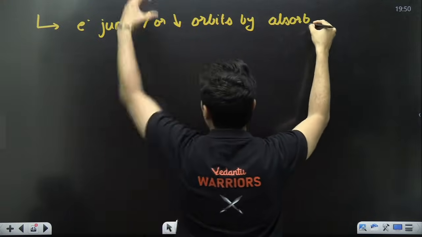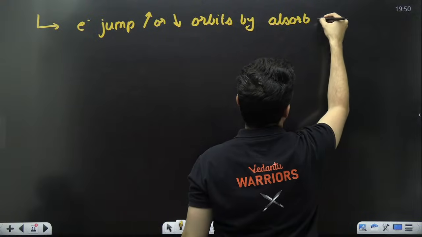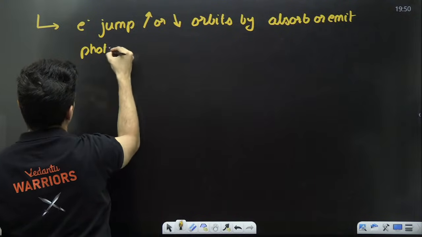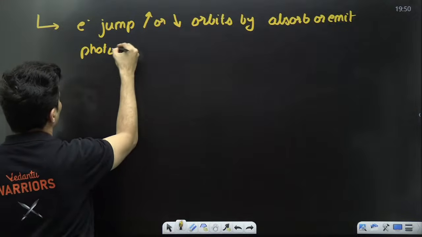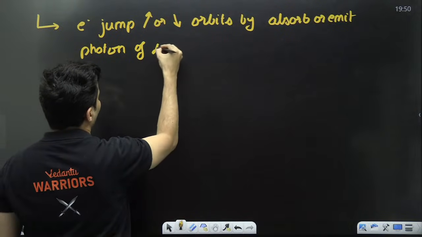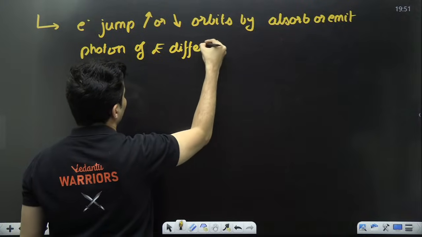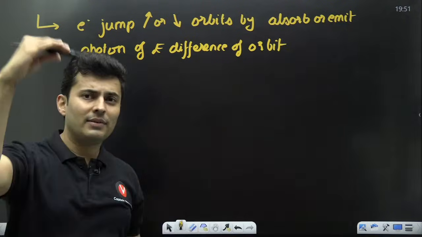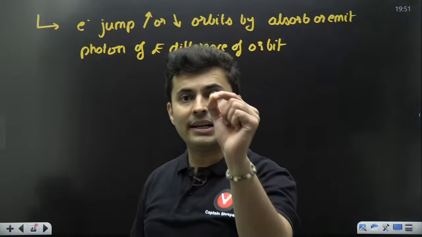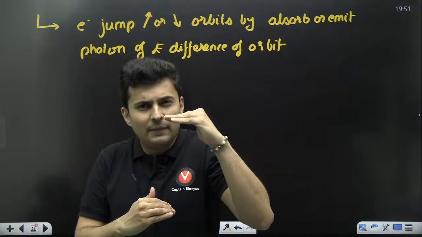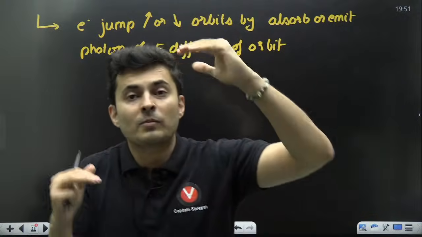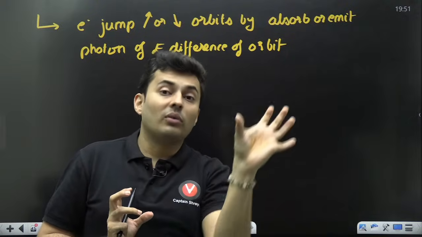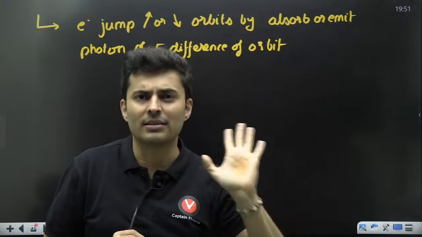If it has to come lower, that means it will emit, by absorbing or emitting a photon of the energy difference of the orbits. Each orbit is of different energy level. So there will be some energy difference between the orbits. So that energy difference is directly used for calculation of that photon's wavelength or frequency.